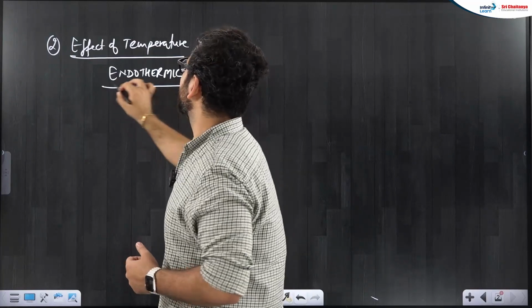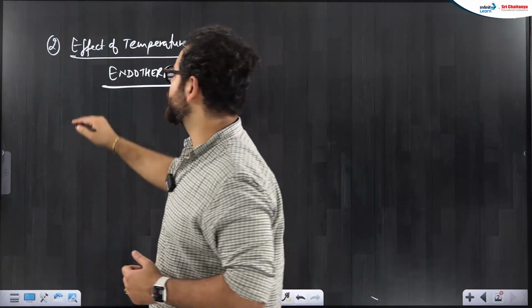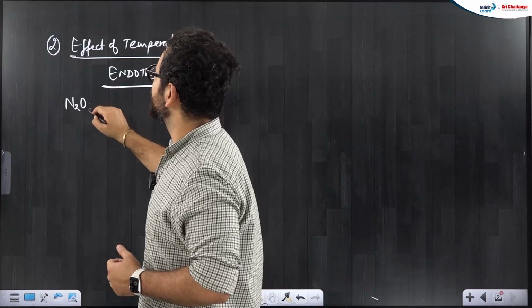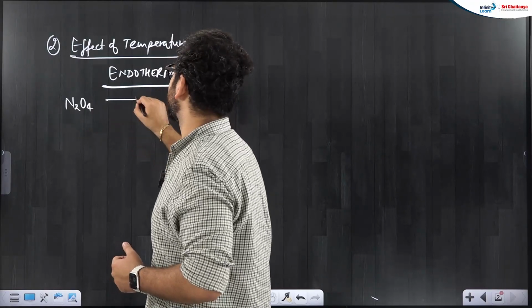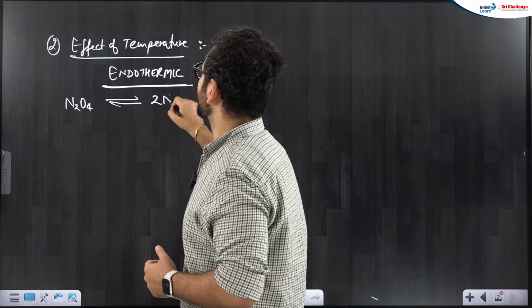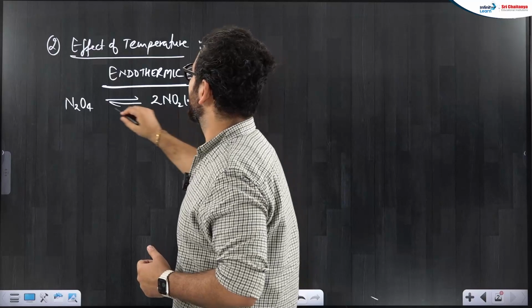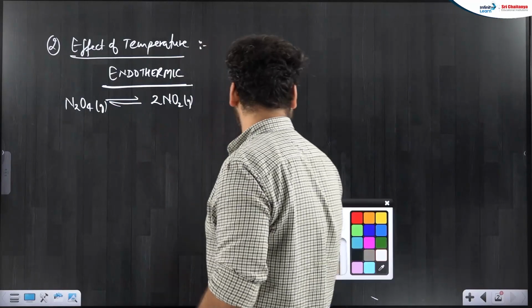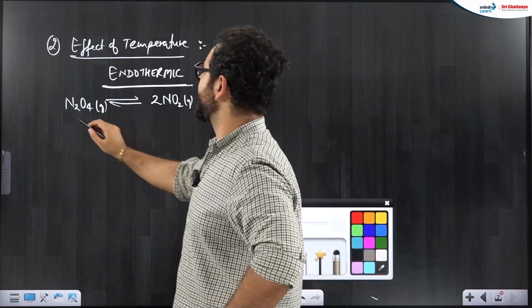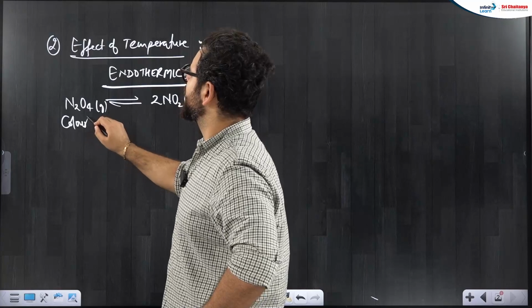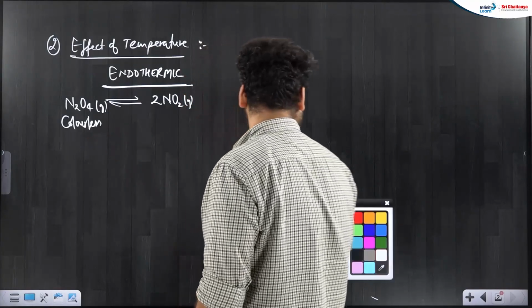endothermic reactions are generally decomposition reactions. So I'll show you one reaction which is N2O4 decomposing to give NO2 gas. We should know that N2O4 is a colorless gas, whereas NO2 has a red-brown color.